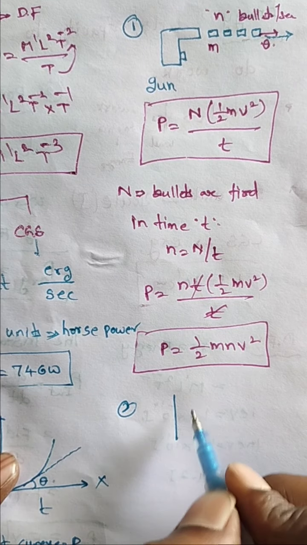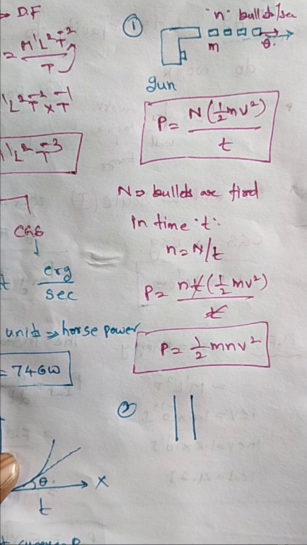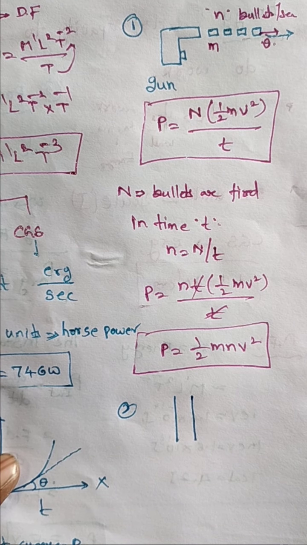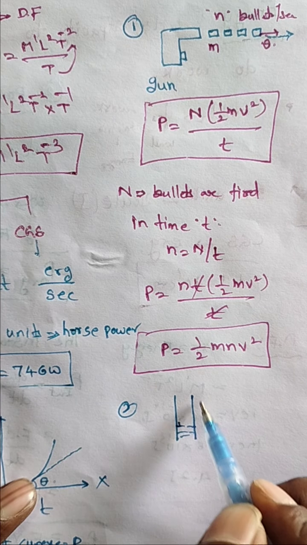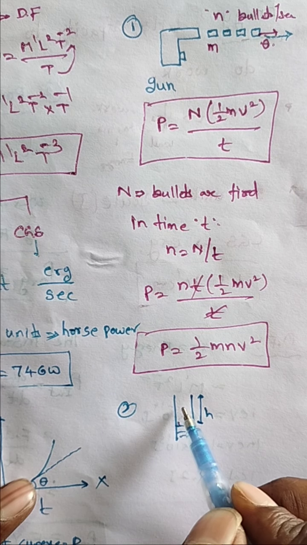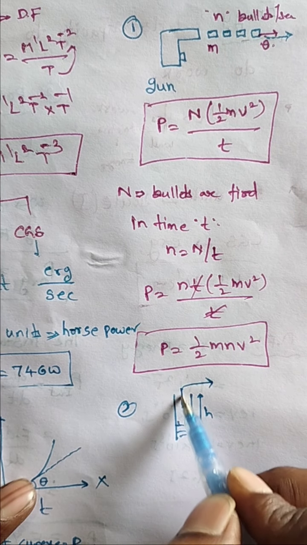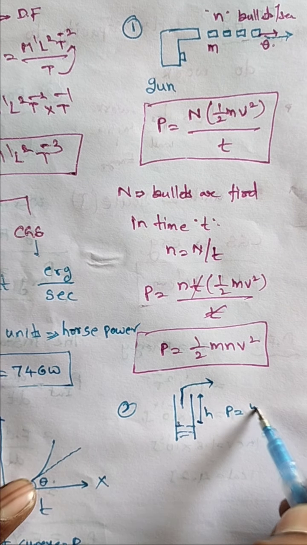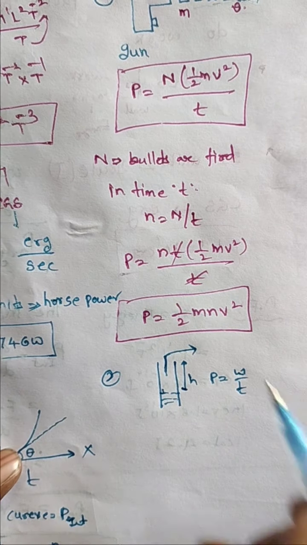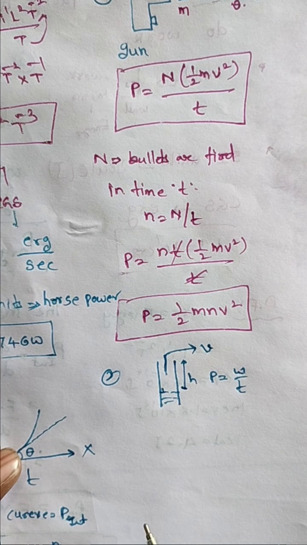So this is a one tank, for example a motor pump. Here suppose the water is at a particular height level. Okay, this is the water level height. Here the water is flowing to the outside. How much power is being done? P is equal to W by t. It is moving with velocity v outside.